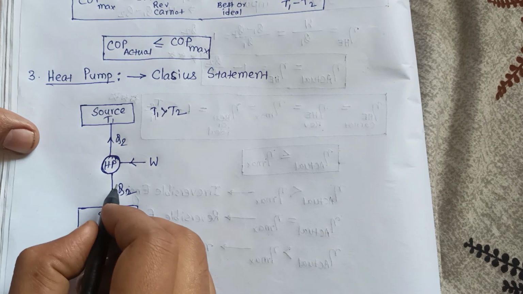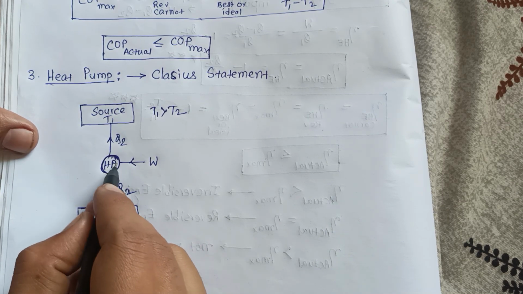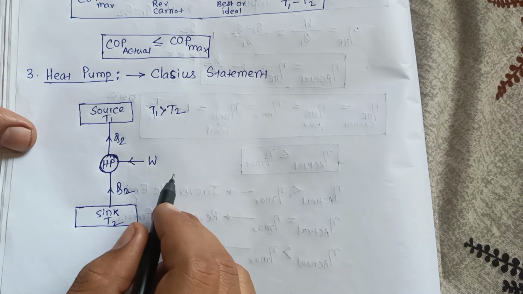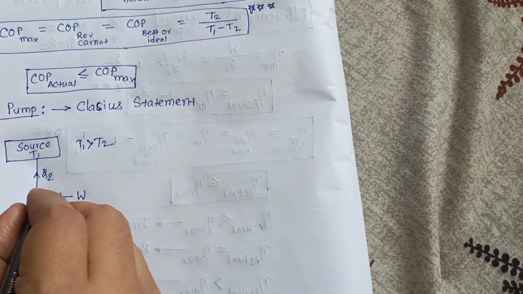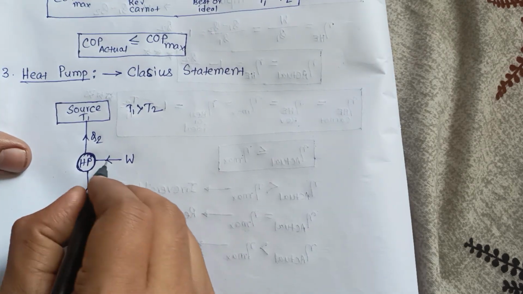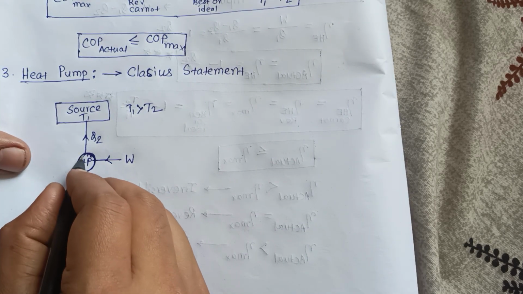Here, if you apply the first law of thermodynamics to this system, energy input is equal to energy output. Considering this system, Q2 is inlet and W is going into the system, and Q1 is outlet.